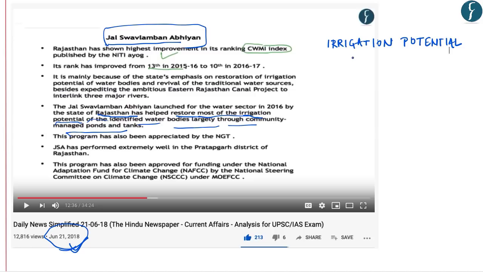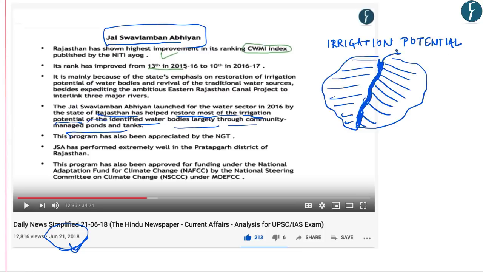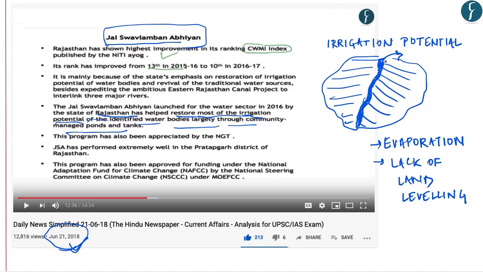So for example, let's say a canal has been designed and this canal has enough water to supply to this region. Now what happens is that due to various factors, for example evaporation or lack of land leveling, the full potential of this canal will not be utilized.